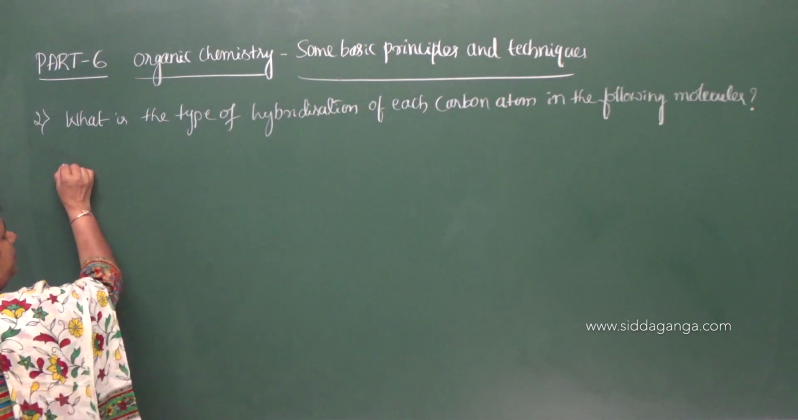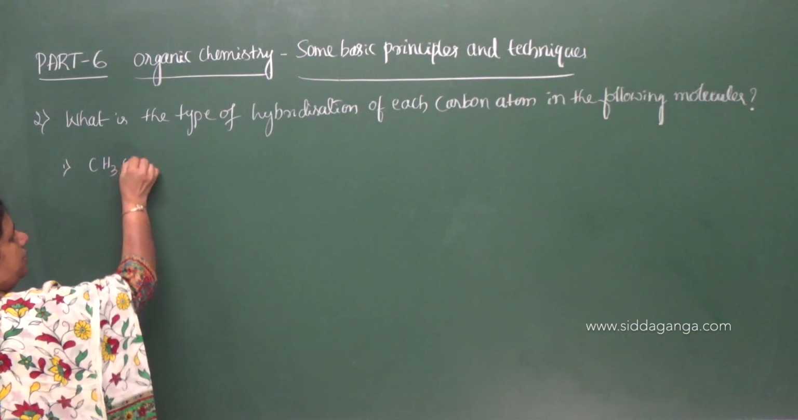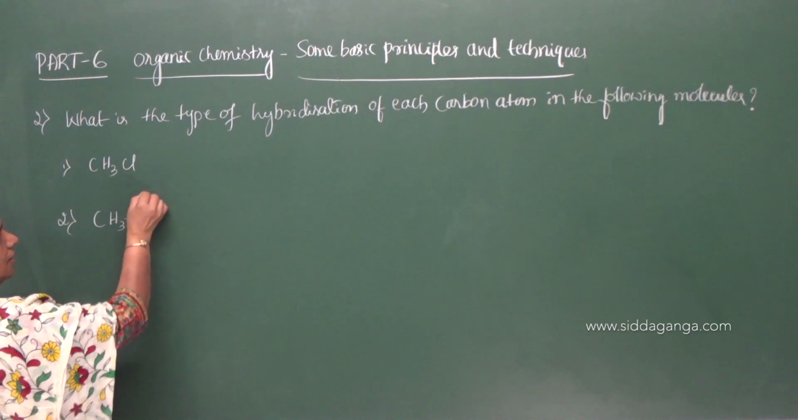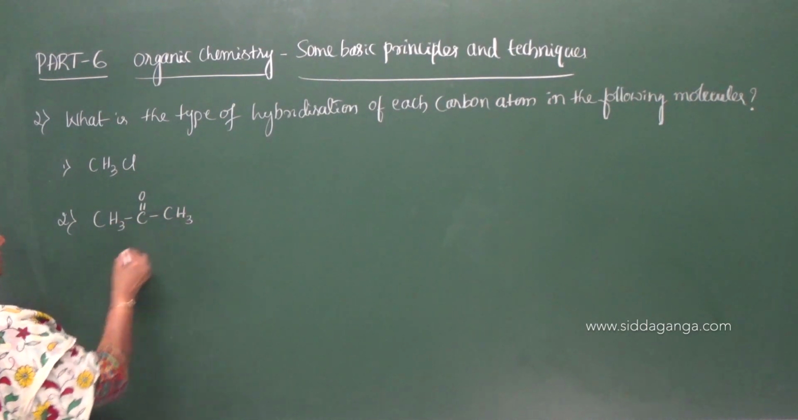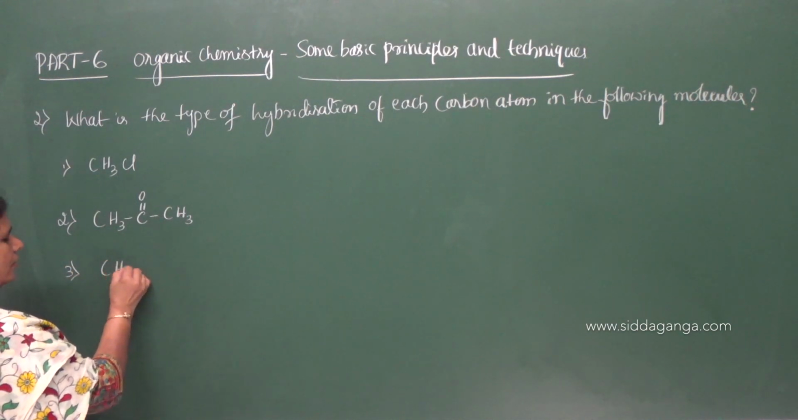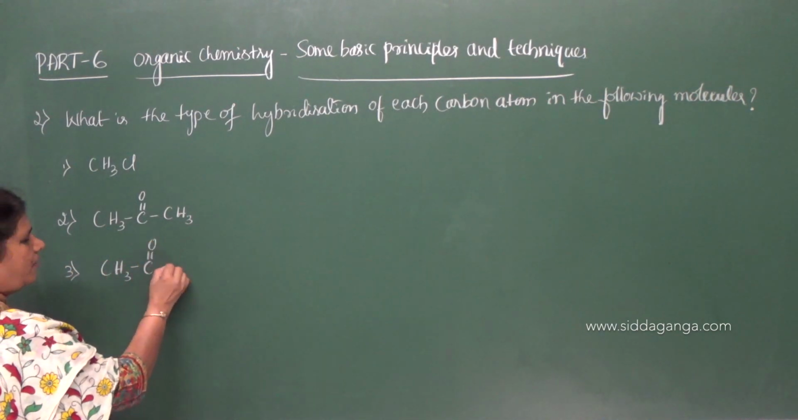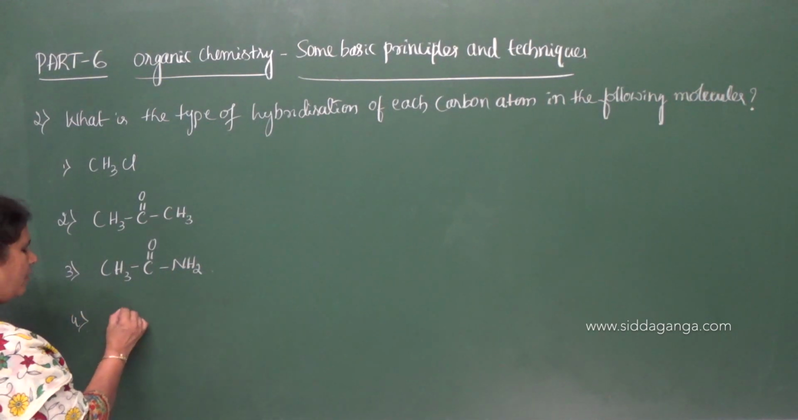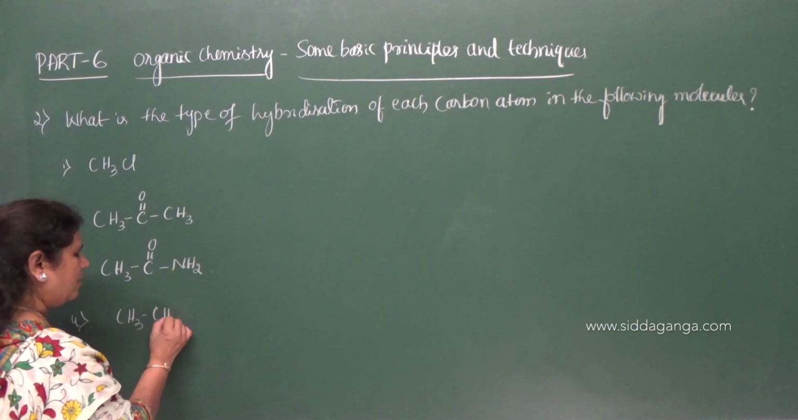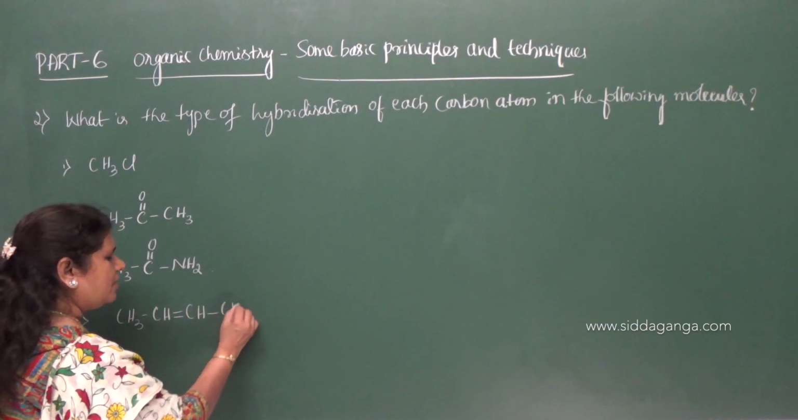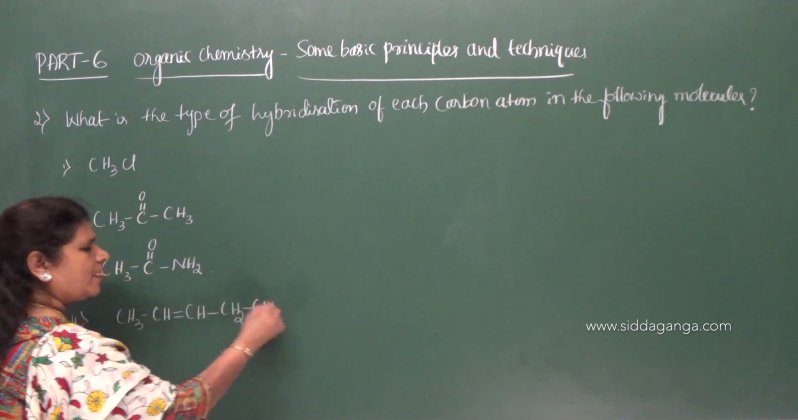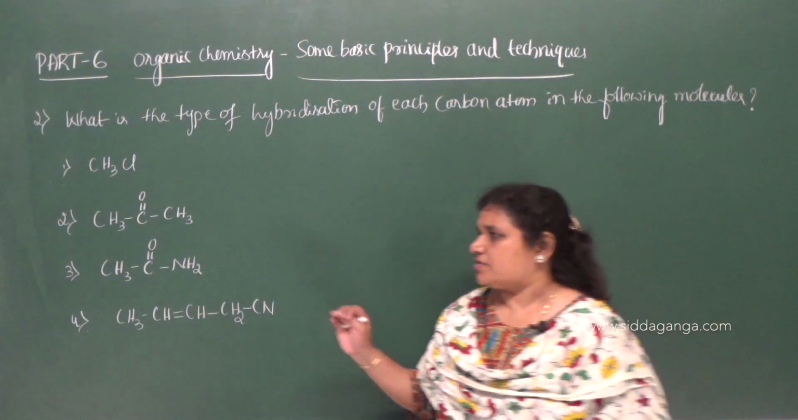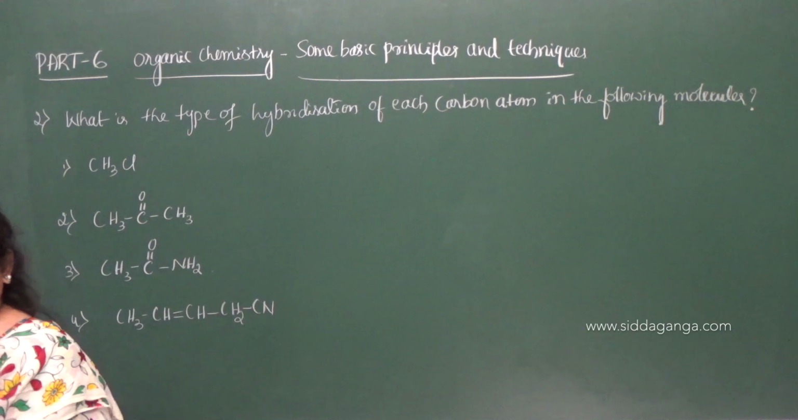Let me take the example CH3Cl. The second example will be CH3C=OCH3. The third one, CH3C=ONH2. And the fourth one, CH3CH=CHCH2CN. So I have given four examples here to find the state of hybridization of each carbon atom in a given molecule.